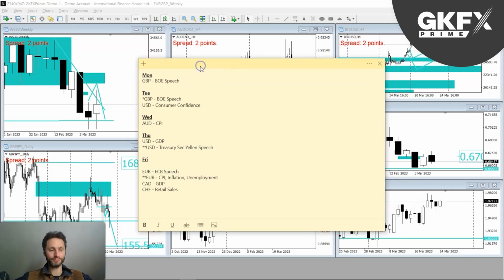So let's begin, shall we, with what we've got this week. On Monday, we've got a speech from the Bank of England on the pound. On Tuesday, we've got yet another speech, and then we've got on the dollar consumer confidence. So let's have a look at the first 2 days, what happens there on the pound.